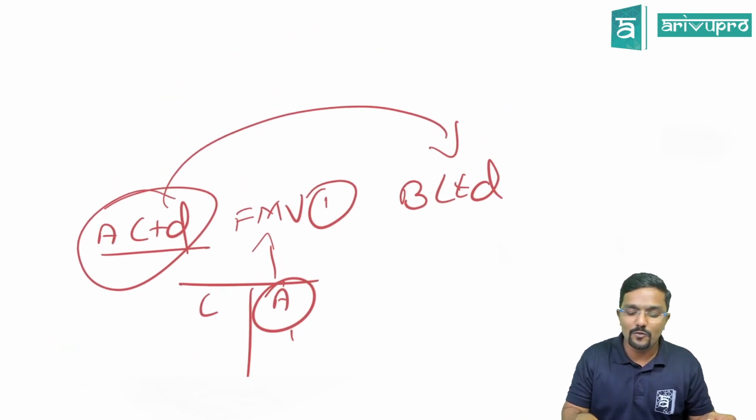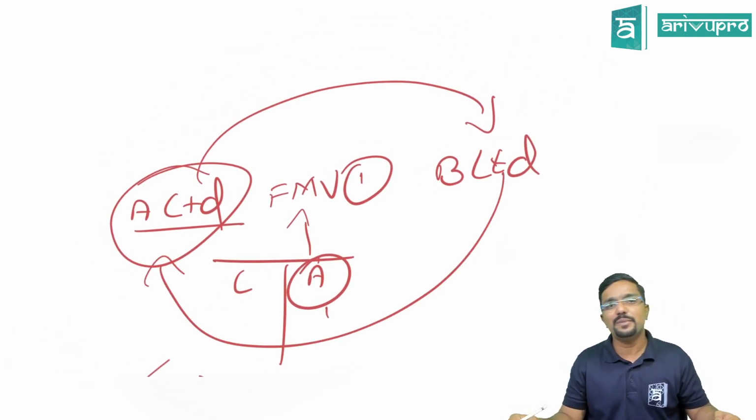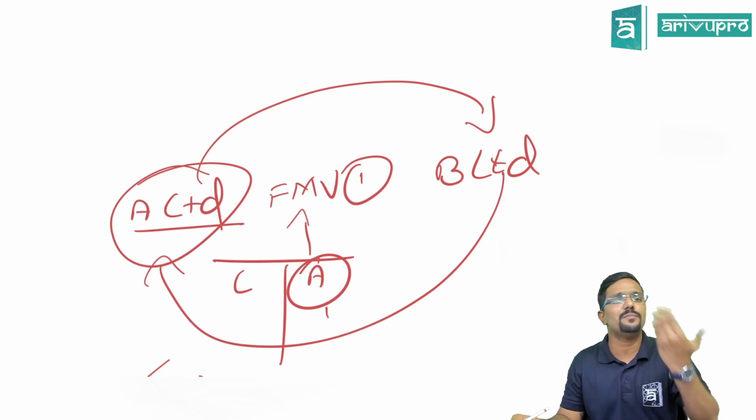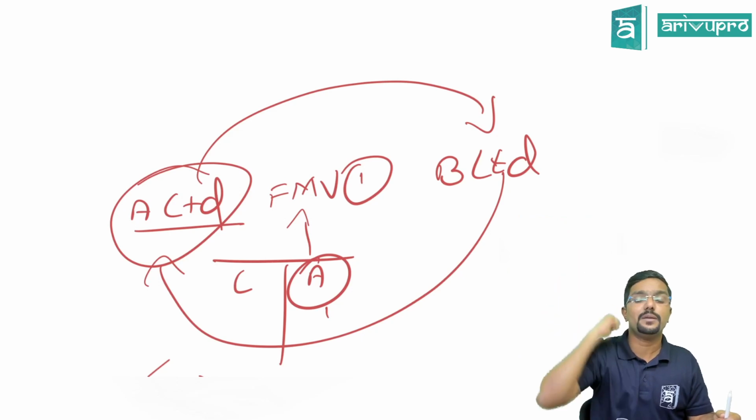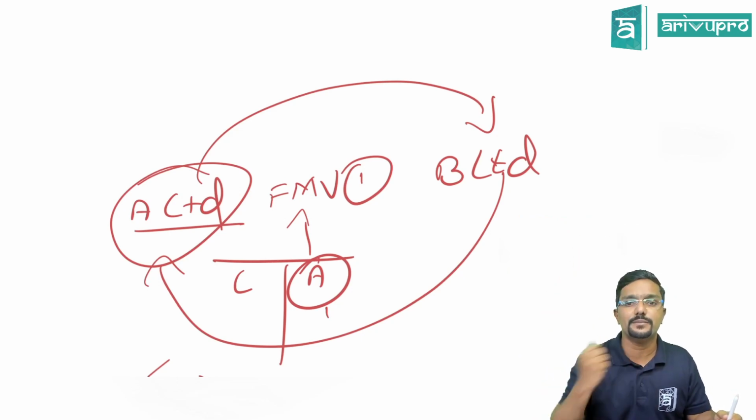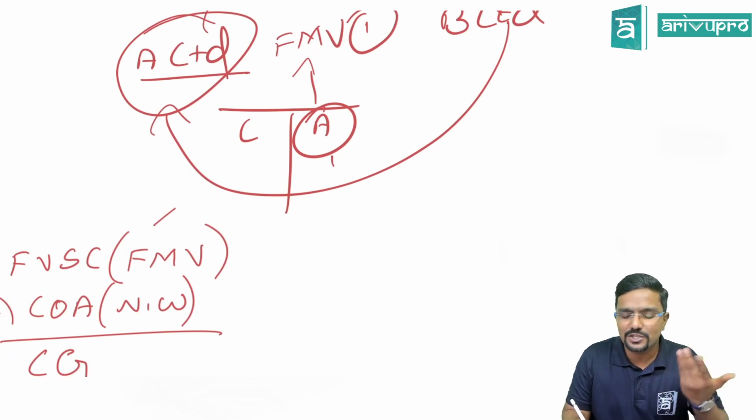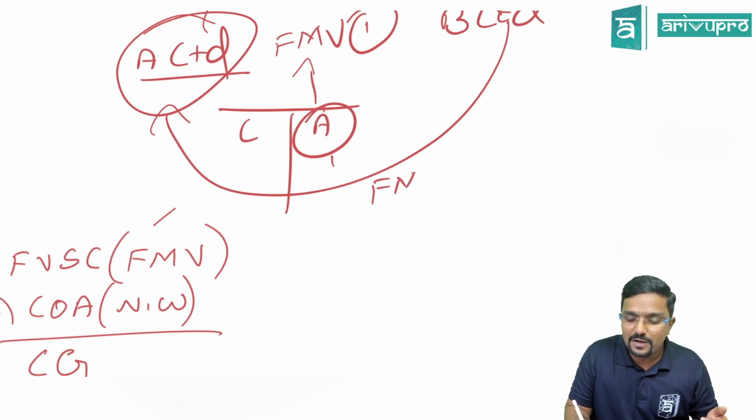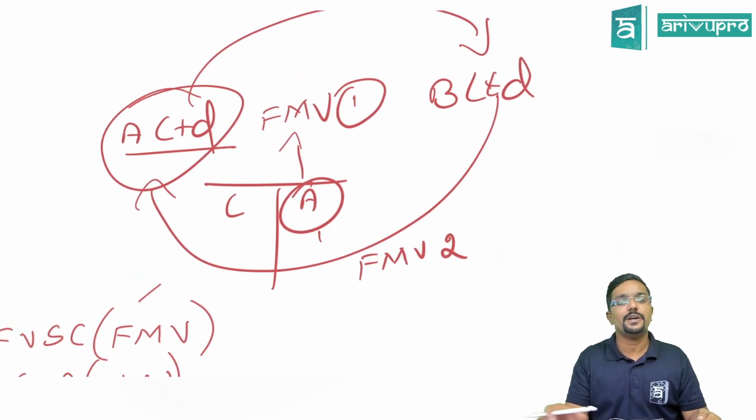Okay. Now, obviously, for this, B Limited will pay something to A Limited. It can be in cash or it can be in kind, because sometimes B Limited might give shares of B Limited to A Limited, or else they may give it in money terms. So, whatever B Limited is giving, whether it is in cash or kind, we will take it as FMV2. FMV2.